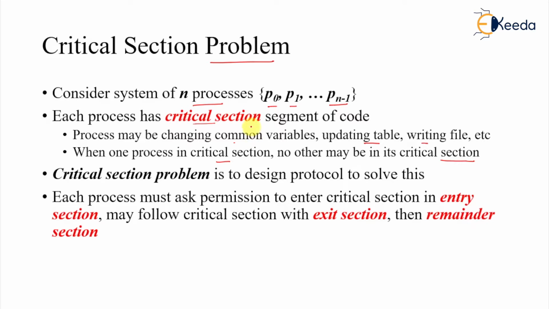And this is the requirement. The critical section problem is to design a protocol that will solve this. The process must ask permission to enter the critical section, and that is the entry section, followed by the critical section, then the exit section, and then the remainder section. So the solution to the critical section problem is to design a protocol to solve this particular problem.